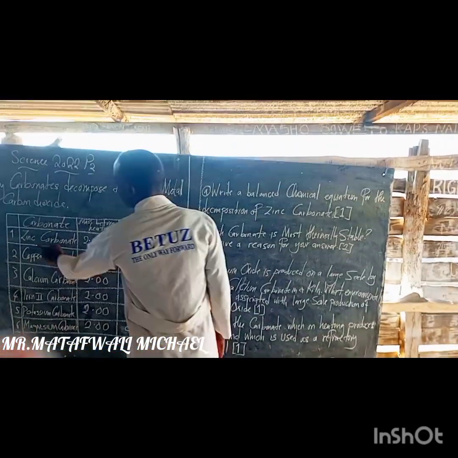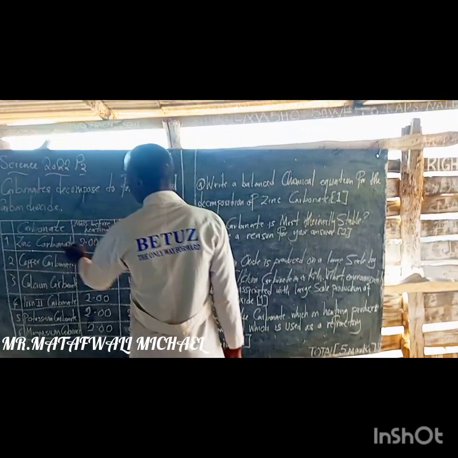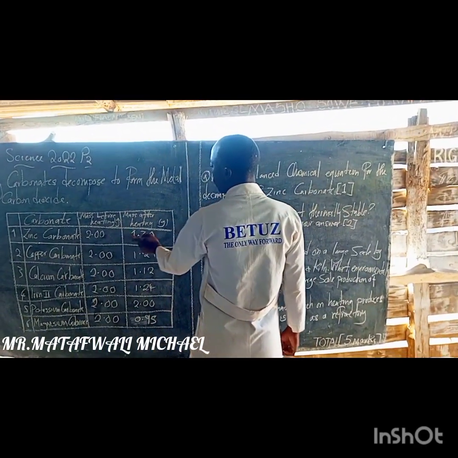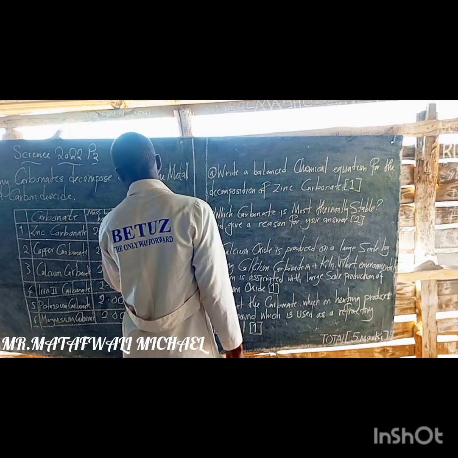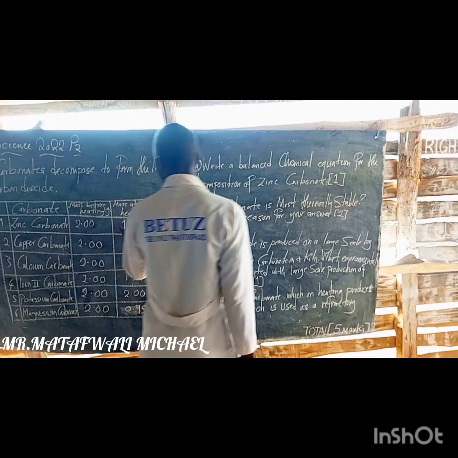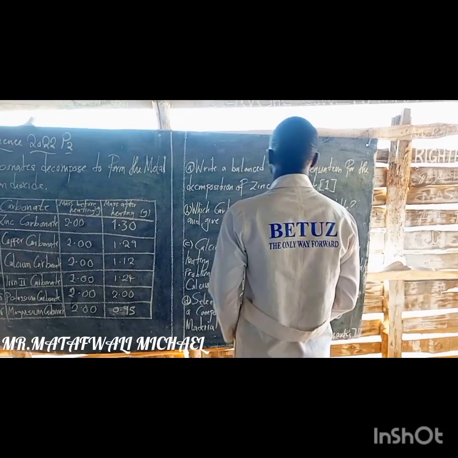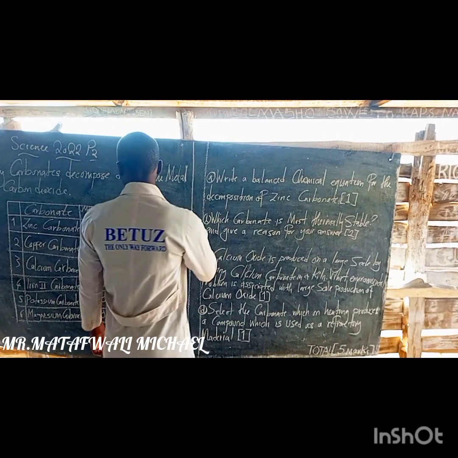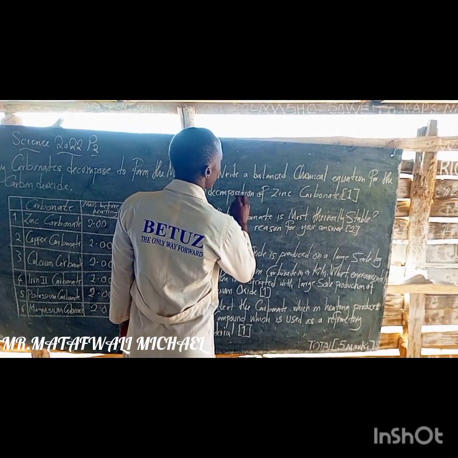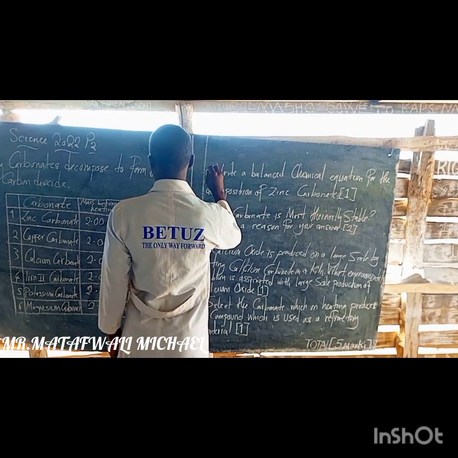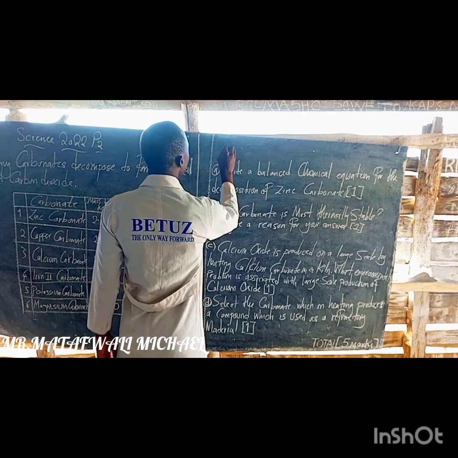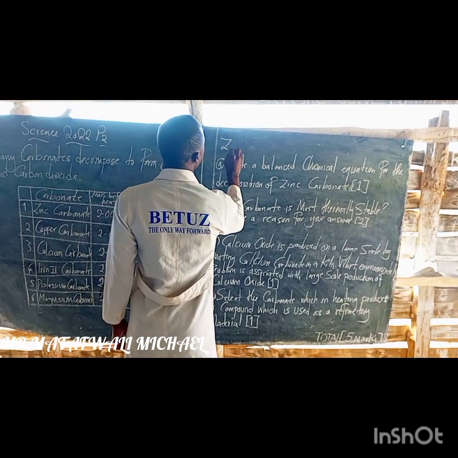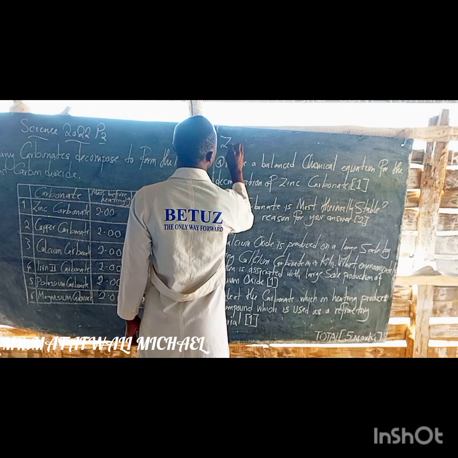So zinc carbonate, it is this one. When we heated it, it decomposed. That is why the mass changed to 1.3 grams. So we are going to write the equation for the decomposition of zinc carbonate. This is how we write zinc carbonate.